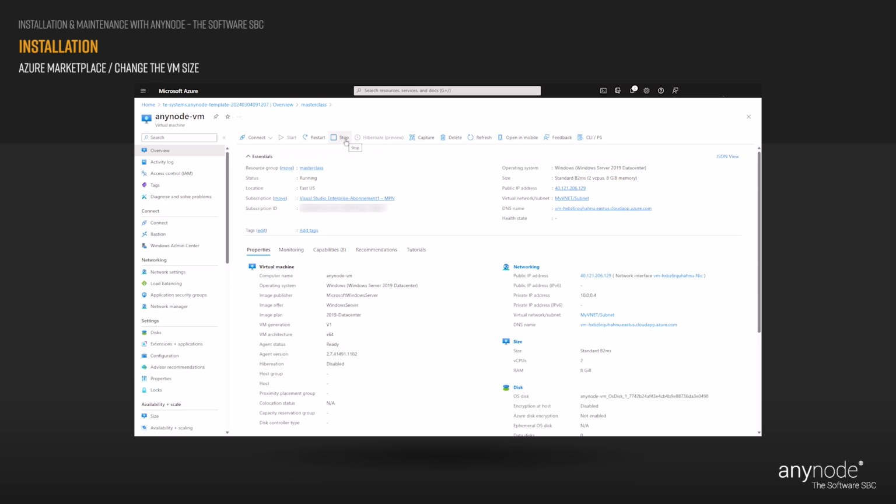In the upper menu of your virtual machine, click on the Stop button to deallocate your AnyNode VM. Activate Do you want to reserve the public IP address, and click on the OK button. With this option, the public and private IP addresses assigned to the VM will remain the same even after resizing.